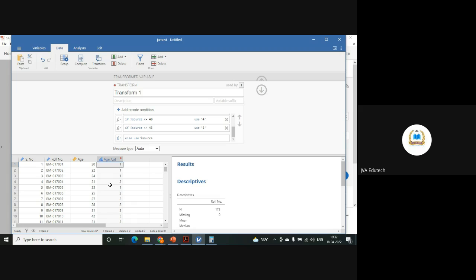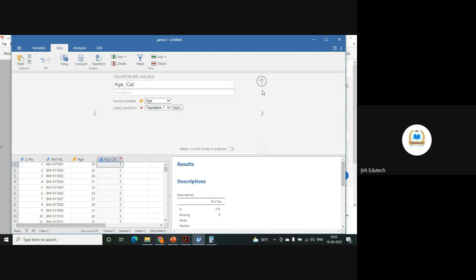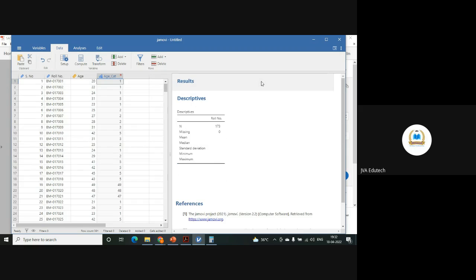Is this clear? Yes, sir. If you have any query, you can ask. And if you want to close this page, simply click on this. It will be closed and your data set is available. So if you want to convert a categorical variable into a continuous variable, or a continuous variable into a categorical variable, this kind of imputation you can do.